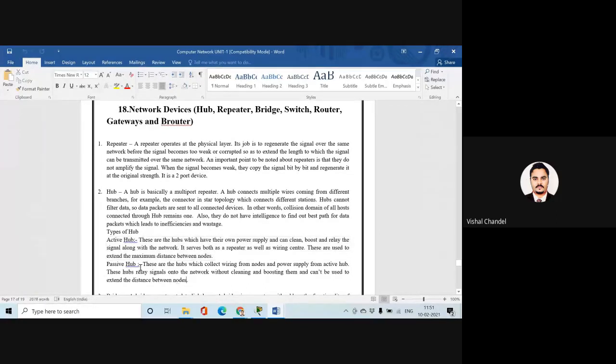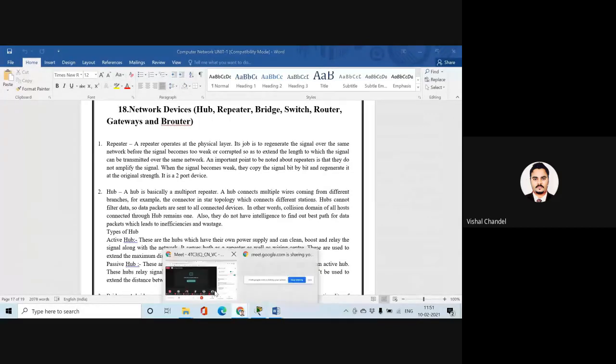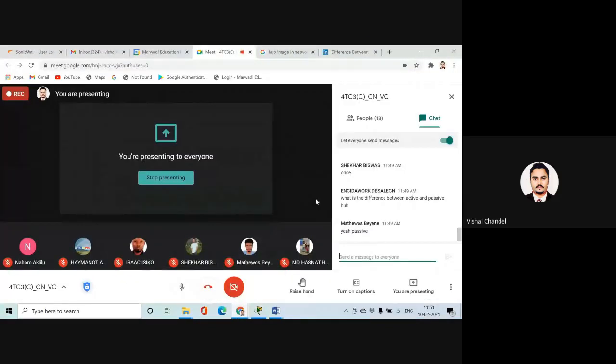And now we are going to discuss the passive hub. These are hubs which collect the wiring from the nodes, and the power supply from the active hub. Are you getting my point? Power supply from the active hub. So these hubs relay signals on the network without cleaning or boosting, and they can't perform the master functions on a network. So we call that passive. Is it clear? I think, Arafat, now it will be clear to you. Yes, sir, clear. Okay, Matthew, is it clear?